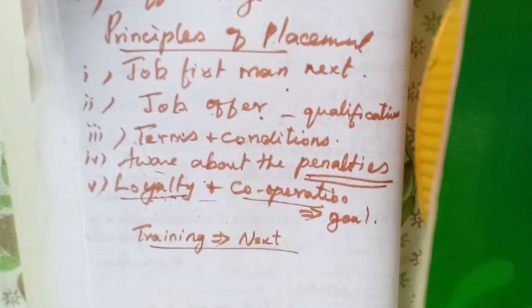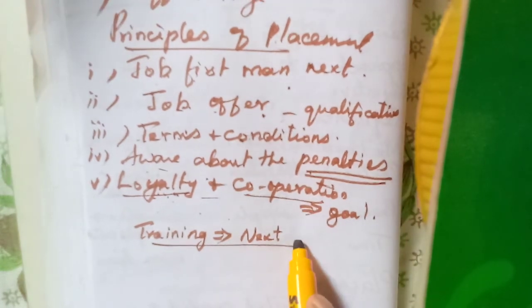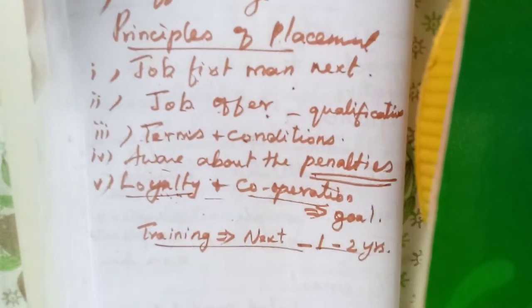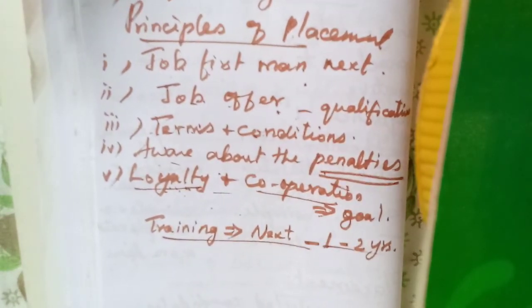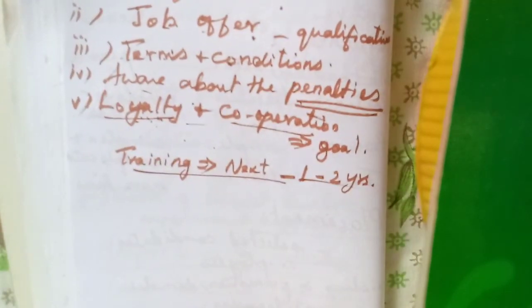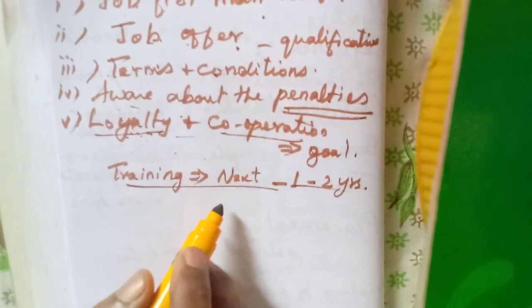That is the probationary period or trial period, called the training period. Maybe that may range from 1 year to 2 years. That training period from 1 to 2 years, what type of training we have, all that we will learn in the next lesson. Only then can they speed up their work if they have got enough training.